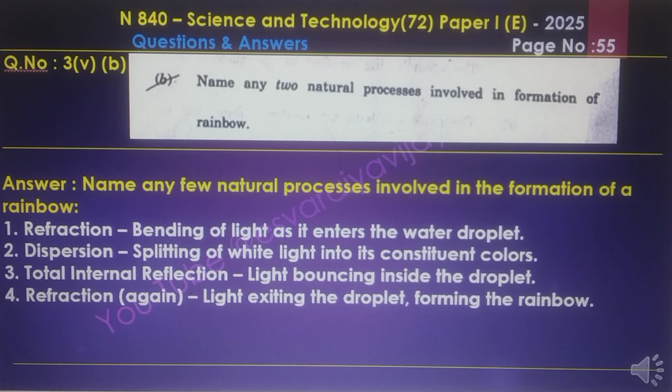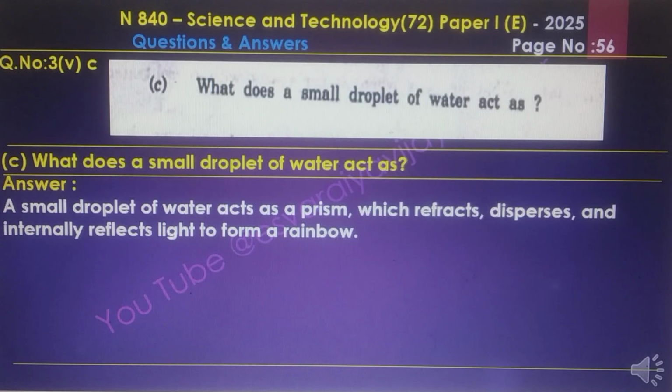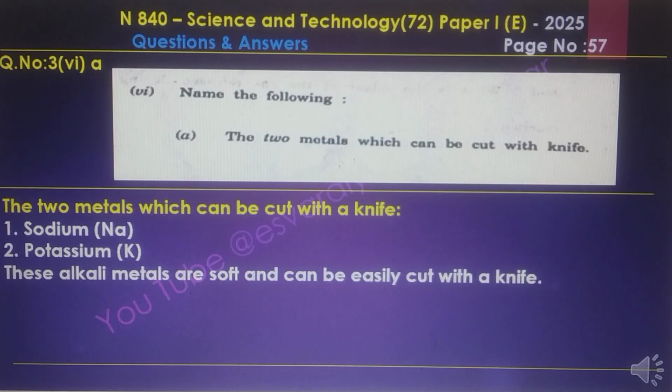Refraction, the bending of light as it enters the water droplet. Dispersion, the splitting of white light into its constituent colors. Total internal reflection, light bouncing inside the droplet, and refraction again, light exiting the droplet, forming the rainbow. And what does the small droplet of water act as? A small droplet of water acts as a prism which refracts, disperses and internally reflects light to form a rainbow. 3.5C, that is the answer.